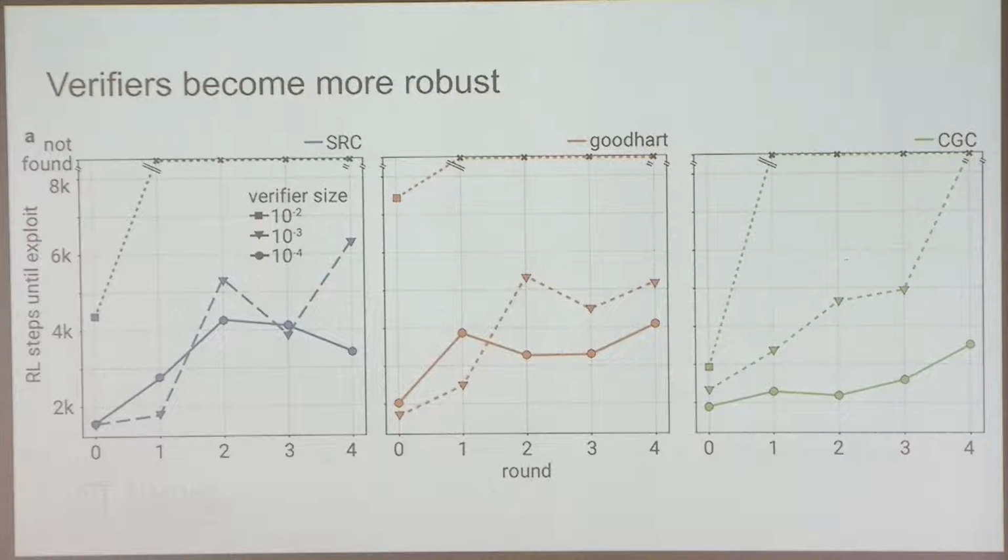So in general, you can see that it gets harder and harder to find the exploit as the training goes on. And also, we have some ablations on verifier size. For larger verifiers, they get robust faster than smaller verifiers. The smallest is 10 to the minus 4 of the prover, and the largest is 10 to the minus 2 of the prover.